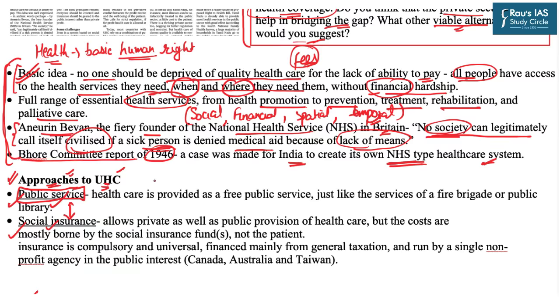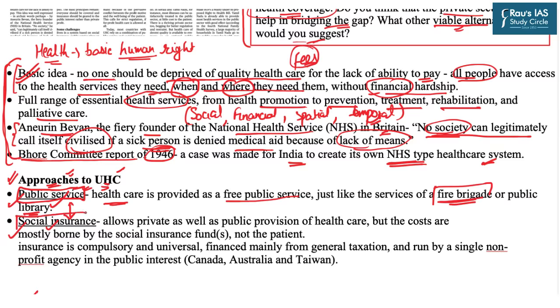Now, as we all know, there are certain public services which are freely available to everyone. For example, the police services which ensure and maintain law and order. Similarly, the services of the fire brigade or the services offered by a public library. For example, for fire brigade services, no one has to pay. If a certain area or locality catches fire, you can directly call the fire services and the fire brigade will be right at the door of your house. Similarly, it is said, why can we not build healthcare services as a public service, whereby it can be provided as a free public service.